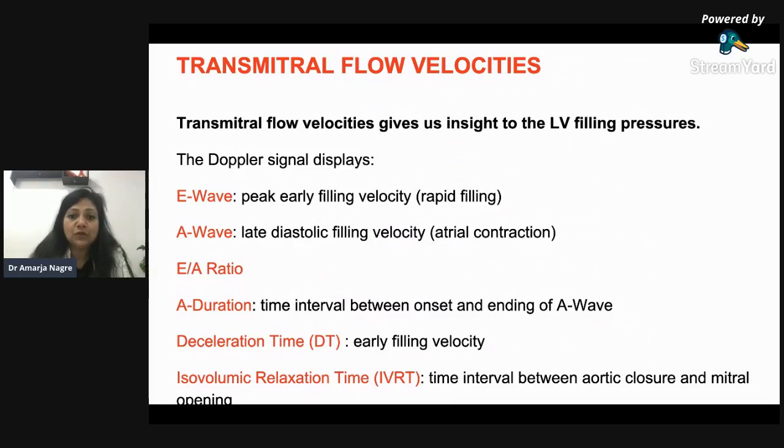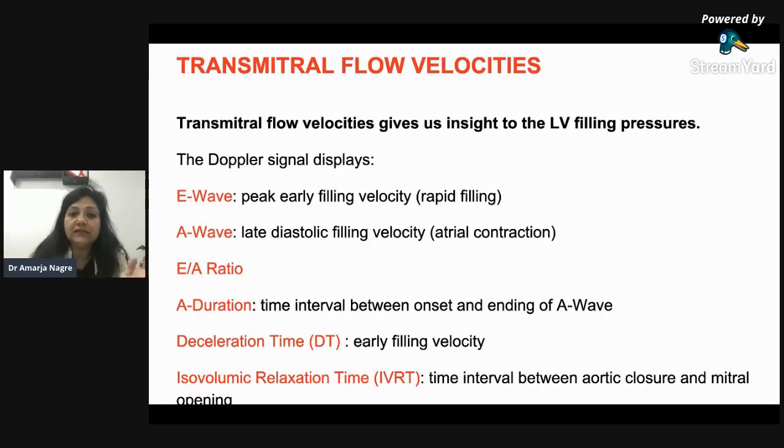So this transmitral flow velocity gives us insight into the LV filling pressures. What is this E wave? The E wave is the rapid filling or early filling velocity. The A wave is the late diastolic filling velocity, or the atrial contraction, or the atrial kick.